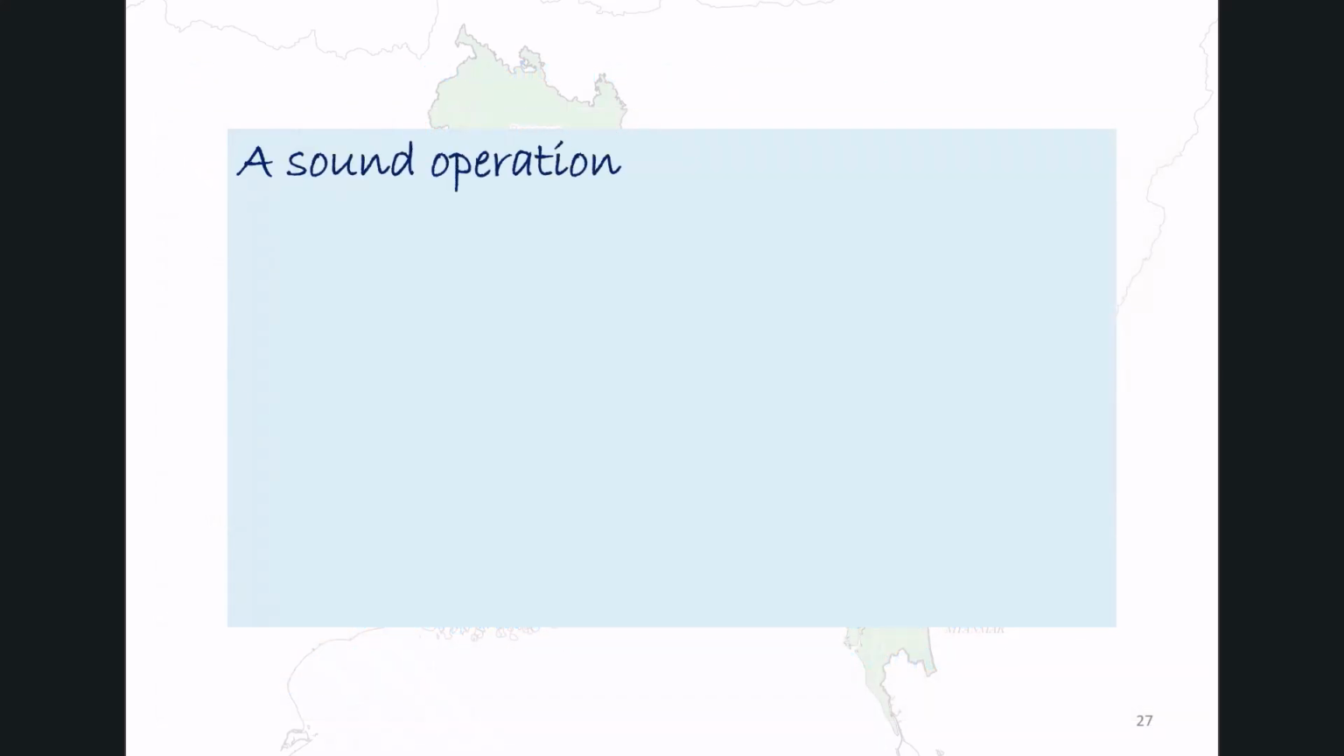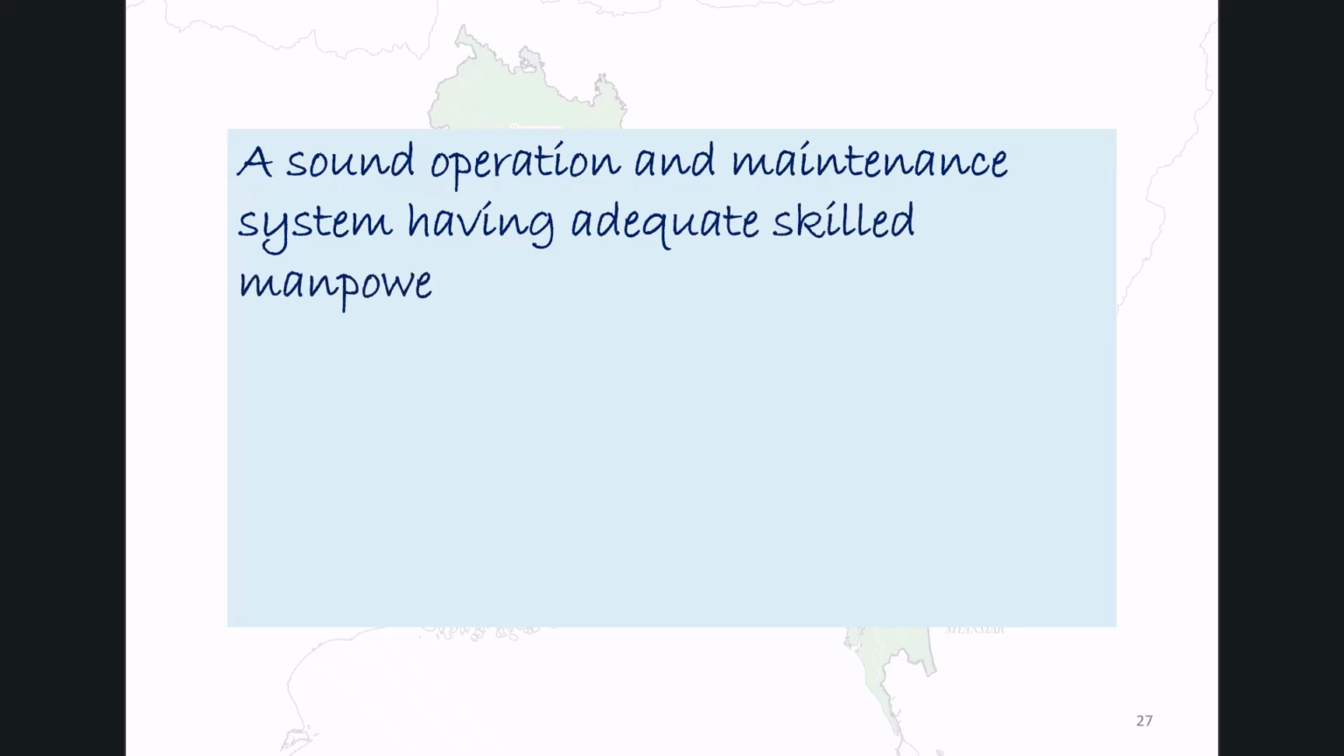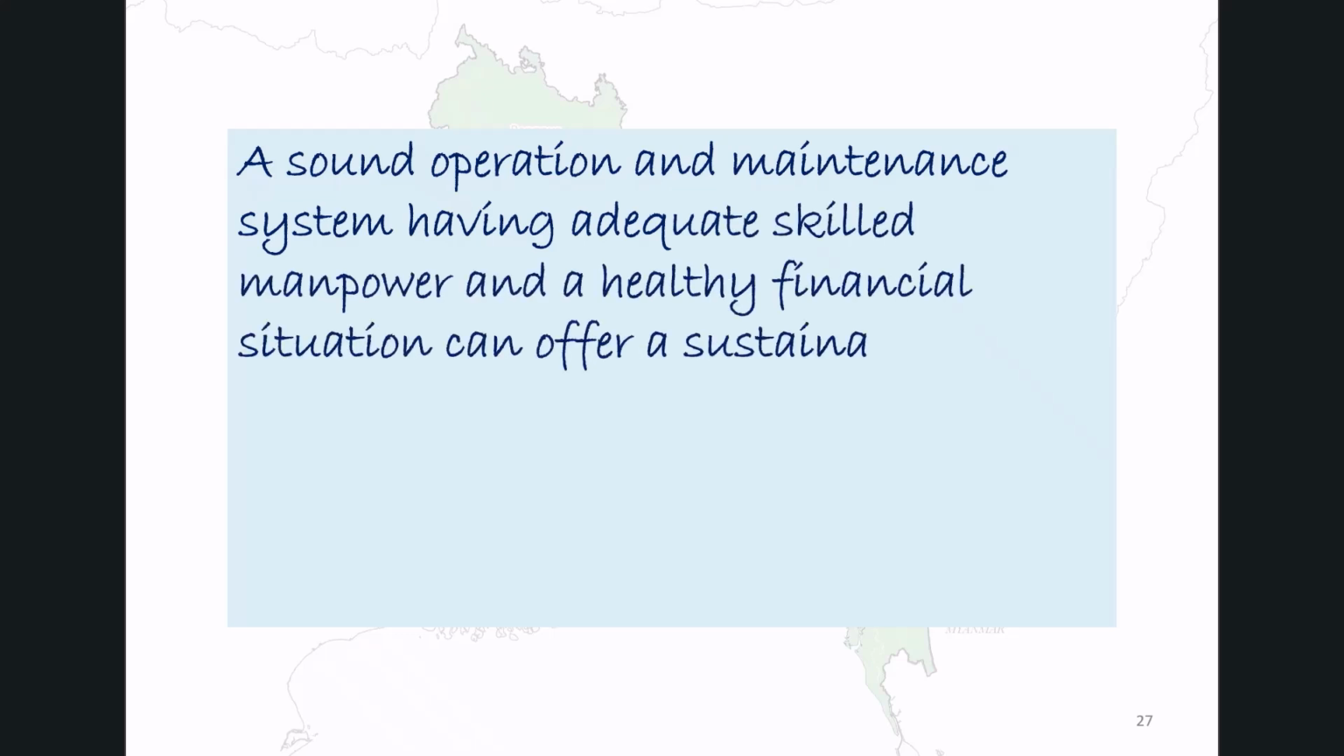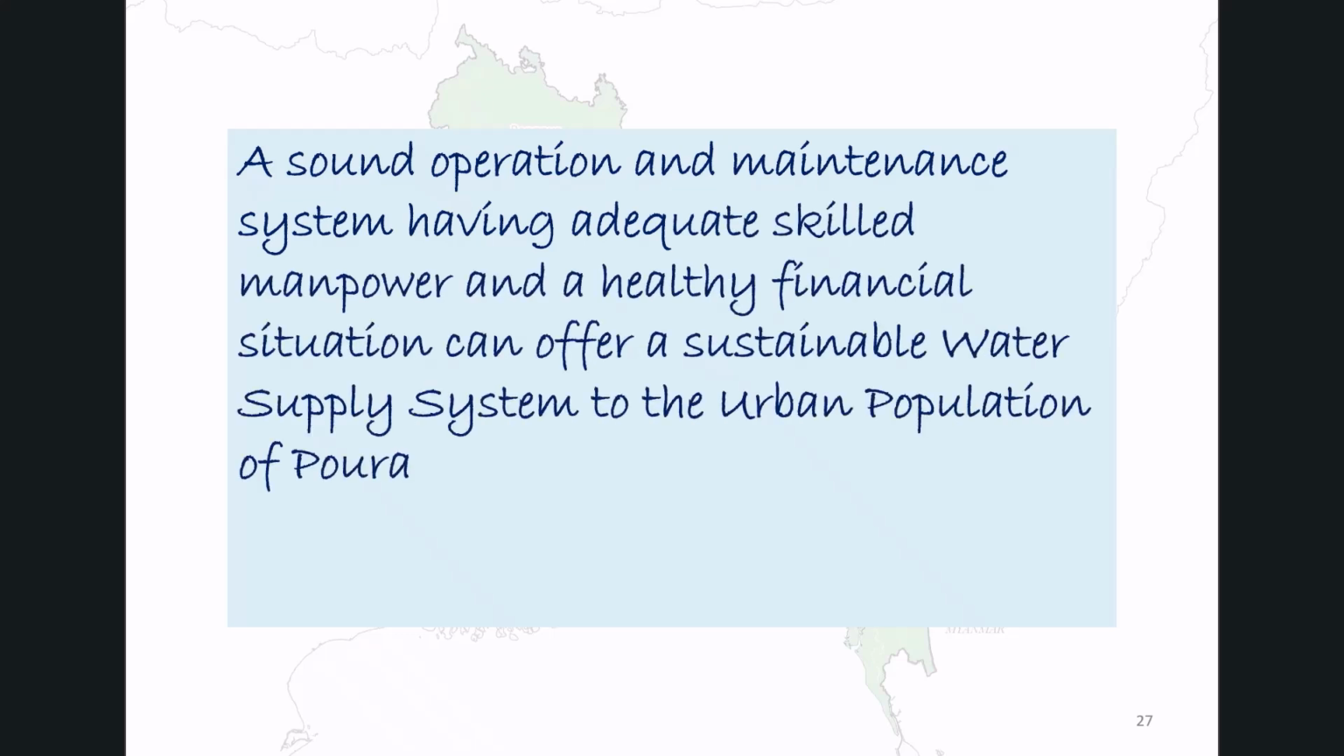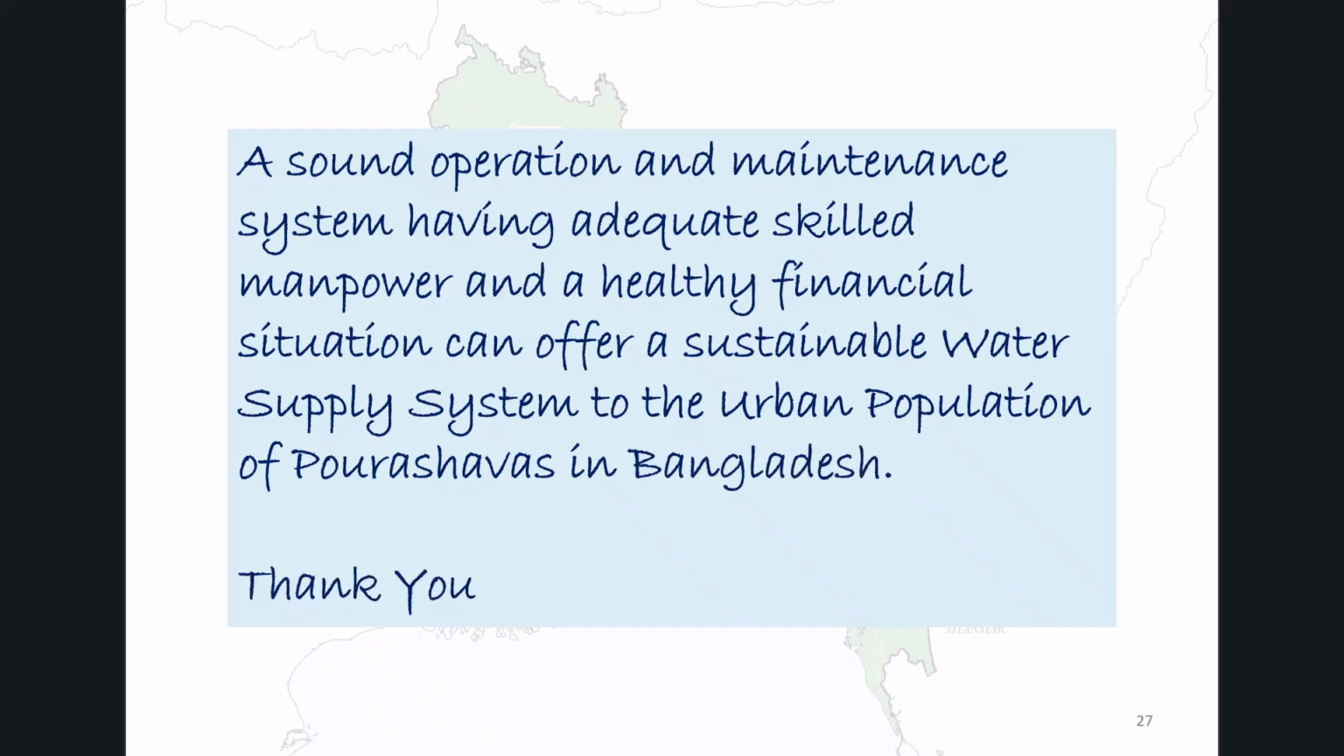A sound operation and maintenance system, supported by adequate skilled manpower and a healthy financial situation, can offer a sustainable water supply system to the urban population of Poshwas in Bangladesh. Chapter 2 has given you the planning foundation and the strategic framework for O&M. From Chapter 3 onward, we will go into the specific O&M requirements for each component of the water supply system, starting with intake structures.